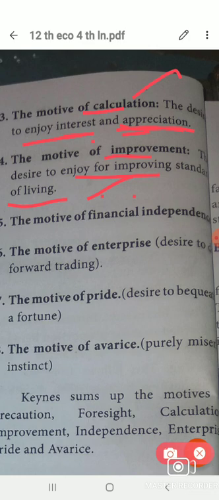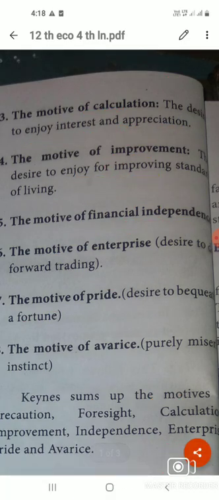And then the motive of financial independence. Motive of financial independence means what? In a family, four members are working, but all four give their income to one person, so there is no financial independence. So some persons keep some amount in their hand for financial independence. Suppose anyone wants to buy something immediately, they would always have to ask one person, so to avoid this, some persons keep their amount for financial independence.